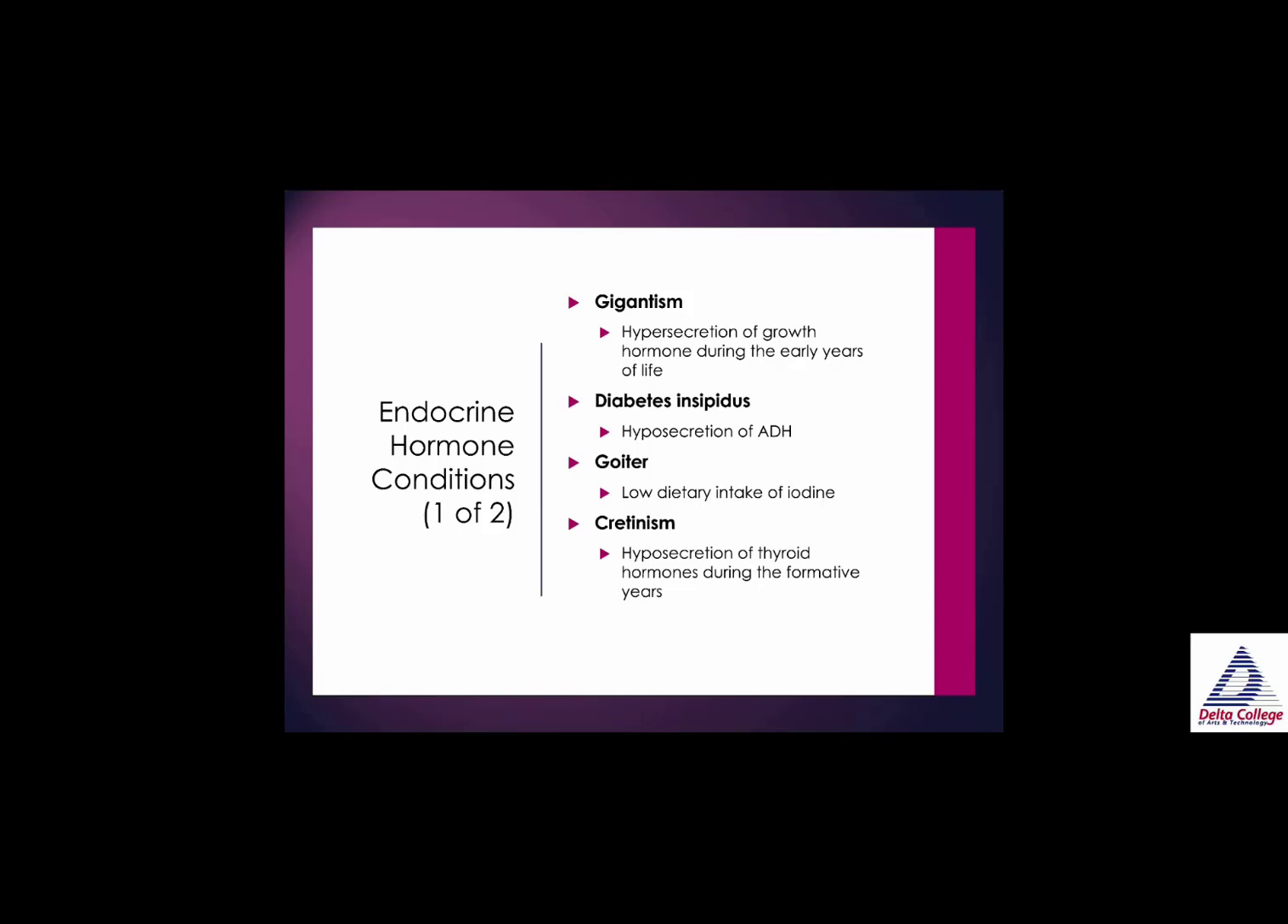A goiter happens in the thyroid, and it produces a lump or a tumor, and it happens because of a low dietary intake of iodine. Cretinism is hyposecretion of thyroid hormones during the formative years. So as a young little child, you can develop cretinism, which we talk about in further nursing program.